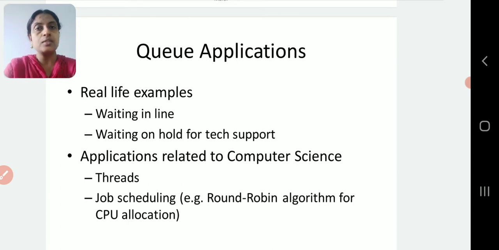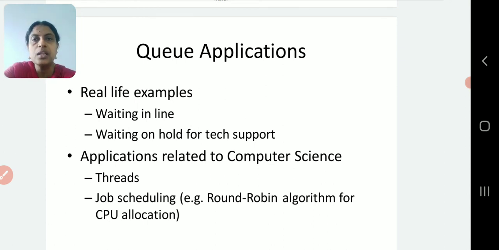So thread is a concept where we will be able to achieve multitasking in programming. To do that, the concept of queues will be very much helpful. In detail, we will discuss threads in our 5th semester. Then job scheduling. Job scheduling is to allocate resources for multiple jobs. When multiple jobs have to be done by the computer at the same time, who has to be given preference has to be decided. So in that case also we can use the concept of queues.